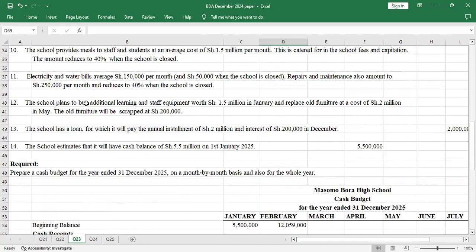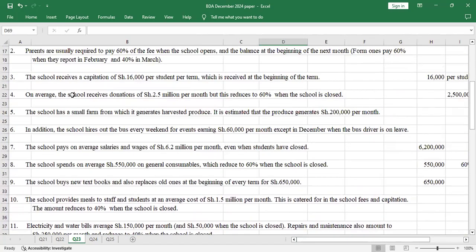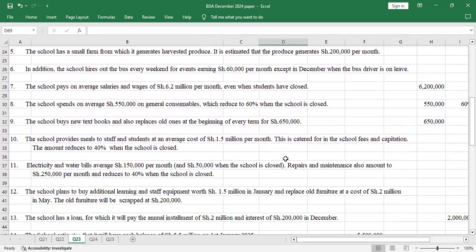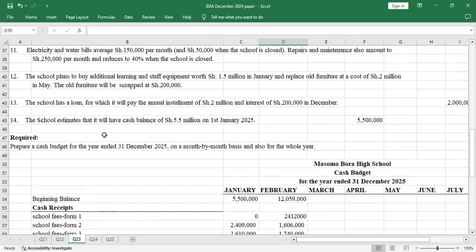Then there was another additional information: the school buys new textbooks and replaces old ones at the beginning of every term for 650. That only happens in January, so for February it's zero. We don't buy books.